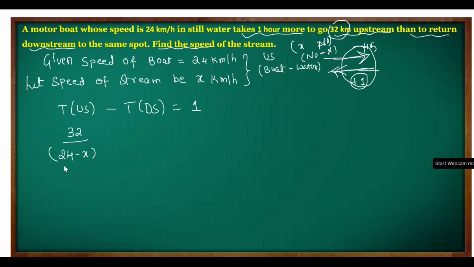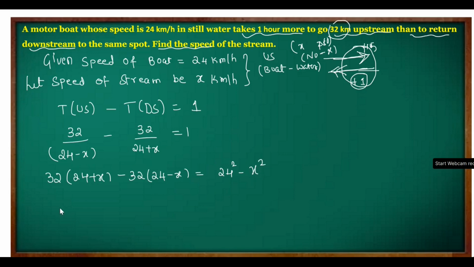Okay, so here the speed of boat is 24 and the speed of the stream is x. Since it is upstream, I have taken minus. So here again the distance is same. This time we will add the numbers equal to 1. Correct? Now usual thing again. 32 into 24 plus x, cross multiplication, minus 32 into 24 minus x, whole divided by 24 square minus x square. So instead of writing here in the denominator, I just wrote here directly.